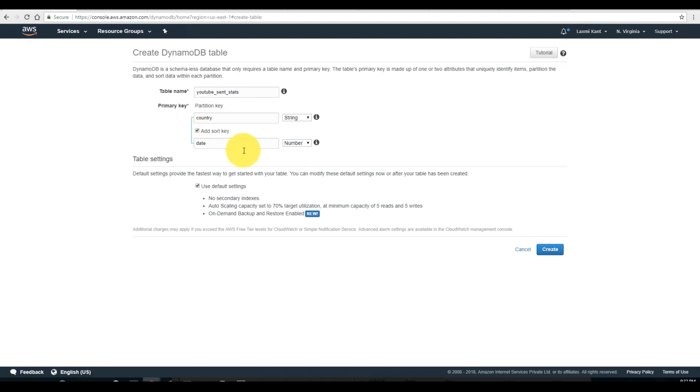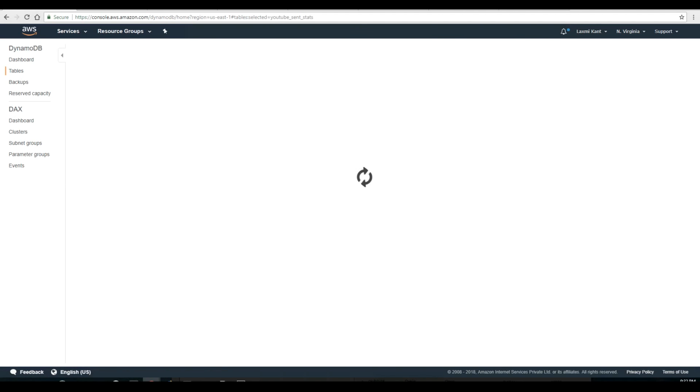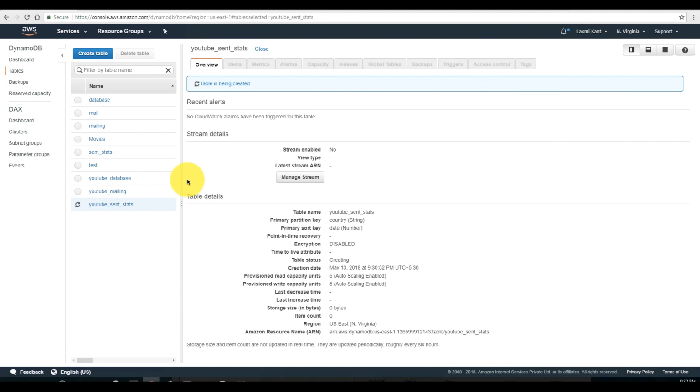Since country can be the same, but two times when you press the send button, of course you cannot press the buttons at the same time. There will be some time difference, so ultimately it will store as a new entry. So now just create it, since we do not need any secondary indices. Now we have successfully created our another table named YouTube underscore sent underscore stats.